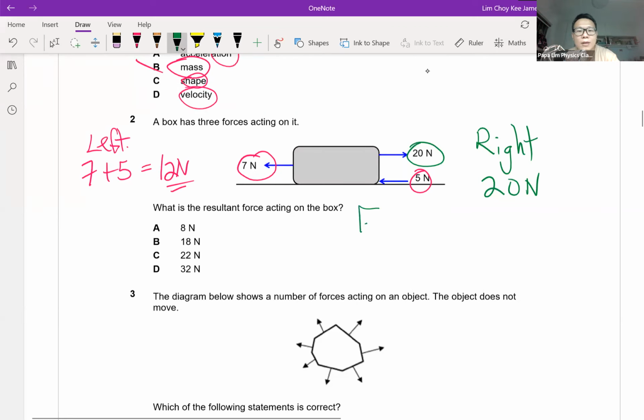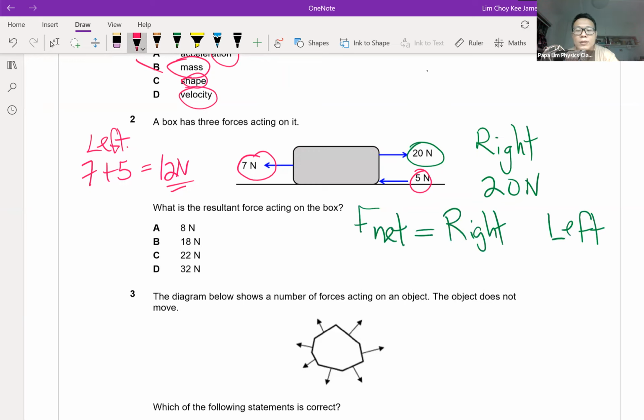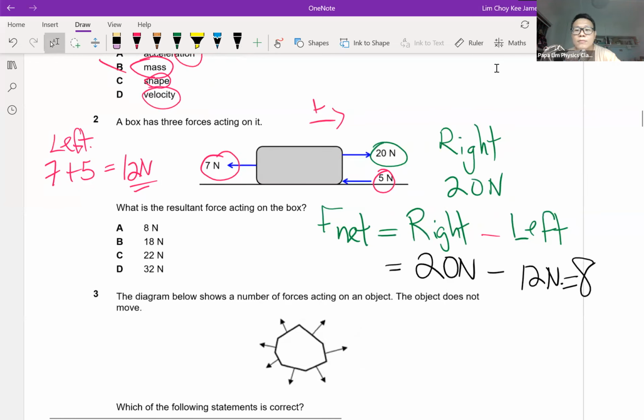So the net force I'm looking at is the sum of forces on the right and the sum of forces on the left. Because they are in opposite directions, if I take the right side as positive, the left side will be negative. So the mathematics is 20 Newton on the right, 12 Newton on the left. The resultant force acting on the object is 8 Newton.